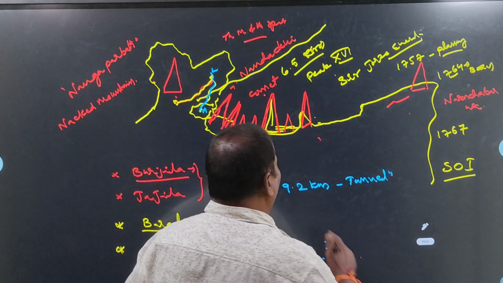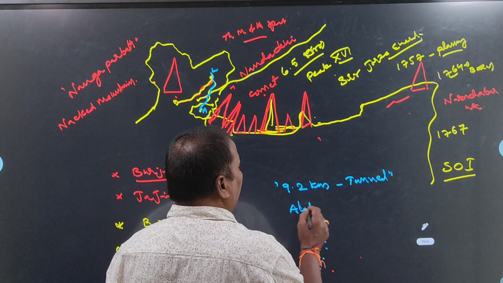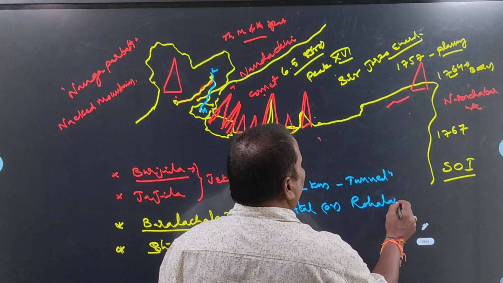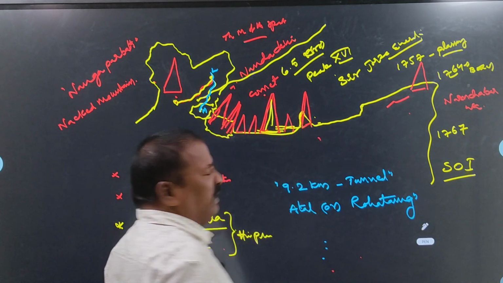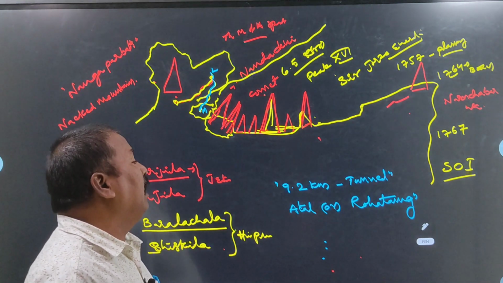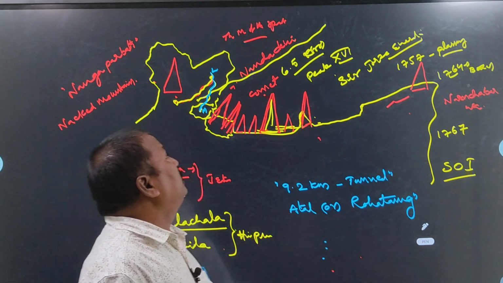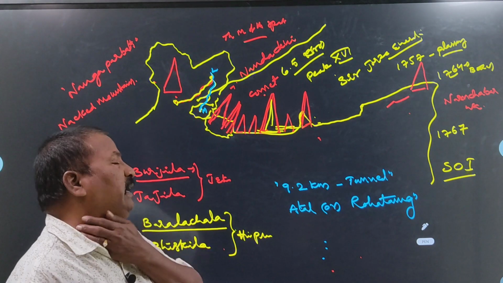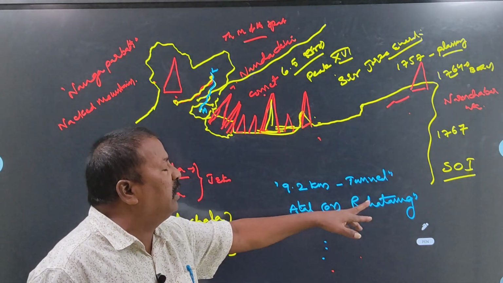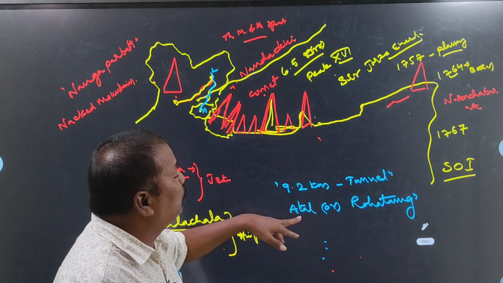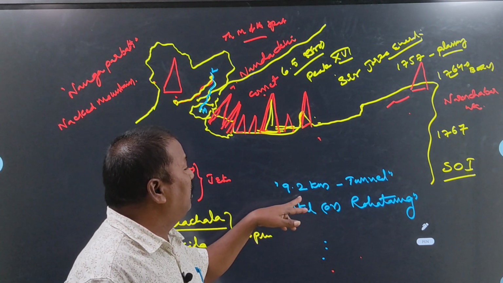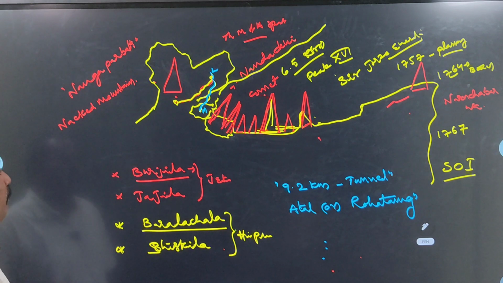What is the name of this tunnel? Atal Tunnel or Rohtang Tunnel, named after Atal Bihari Vajpayee, ex-Prime Minister of India. Rohtang is one of the passes here in Himachal Pradesh. Through this Rohtang ghat, this tunnel was constructed. What is the total length of this tunnel? 9.2 kilometers.